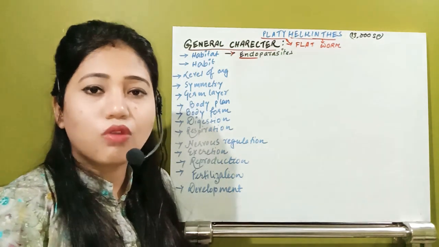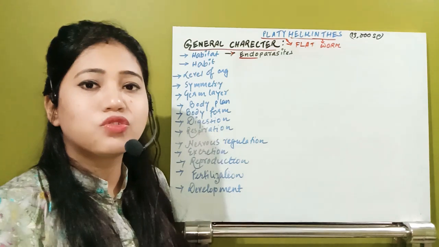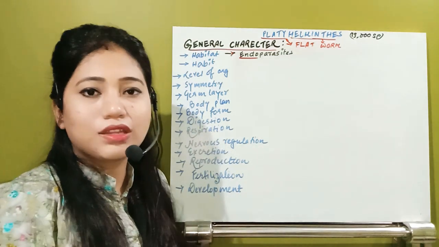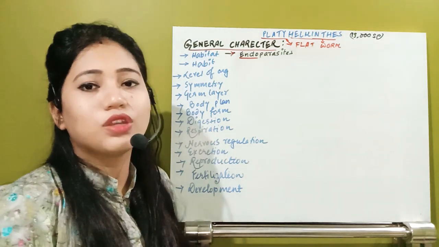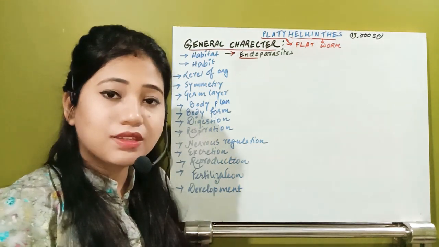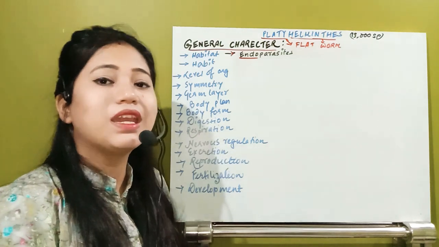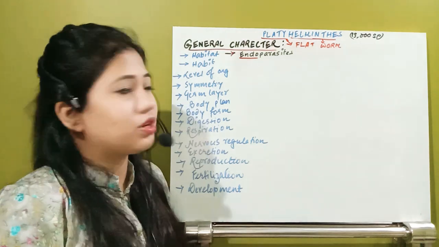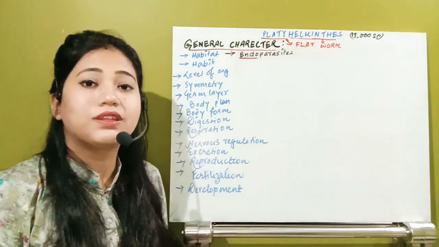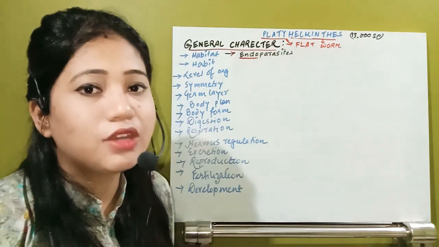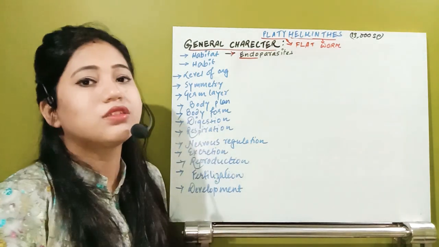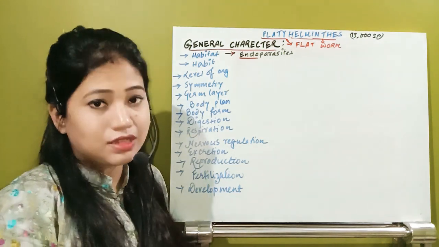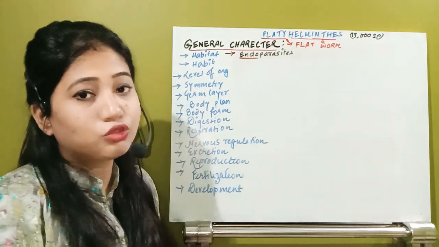Parasite, you already know what a parasite is. Parasites are those organisms that take shelter and food from another organism, the host body. Now what is an endoparasite? Endoparasite means they live inside the host body. And an ectoparasite is one that is present just on the body surface and takes food from it.